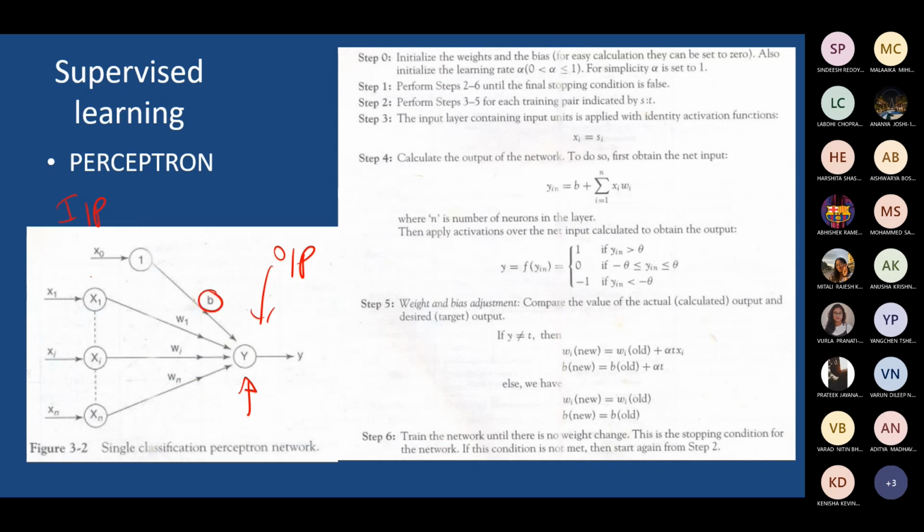So its weight is referred to as b here. So this is the architecture of a simple single perceptron. What is the difference between Hebb and this architecture? One major difference is that here you can use either binary or bipolar input, anyone. But in the Hebbian rule, bipolar is preferred. Otherwise, in some networks, you may not get an output. But here you can use either of the two, binary or bipolar.